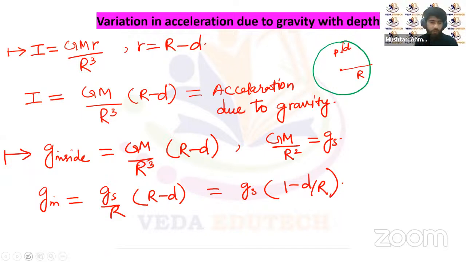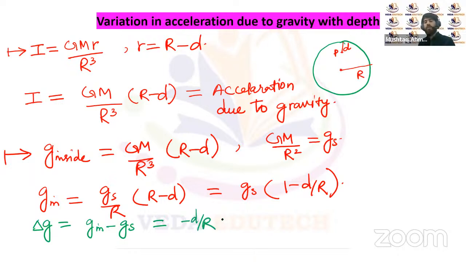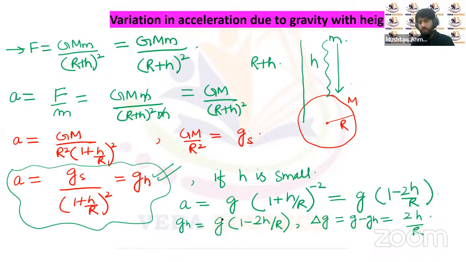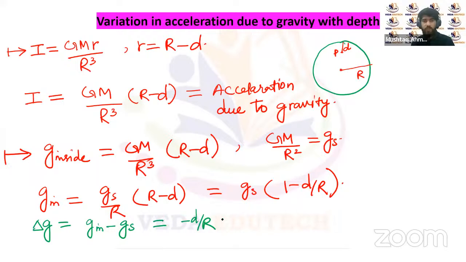So the change in acceleration due to gravity, or delta G, will be G inside minus G surface. That will be equal to minus d upon R. It means that as we move inside the surface of Earth, the acceleration due to gravity decreases. And as we move above the surface of Earth, the acceleration due to gravity will also decrease. So the maximum acceleration due to gravity will be at the surface of Earth.